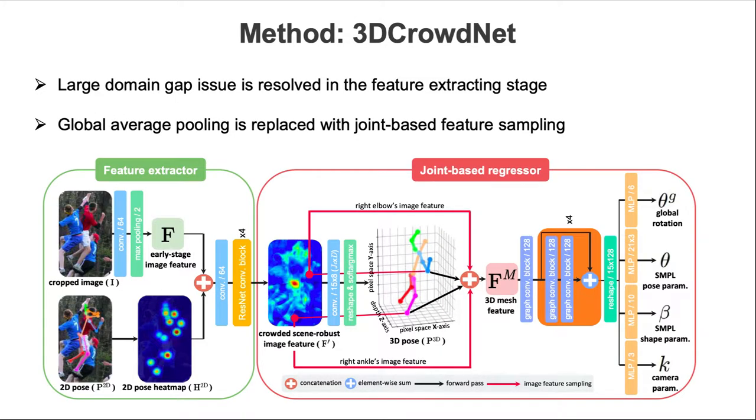Our method is named 3DCrowdNet. Note that 3DCrowdNet estimates a single person's mesh from an image. The large domain gap issue is resolved in the feature extracting stage. The global average pooling is replaced with joint-based feature sampling.